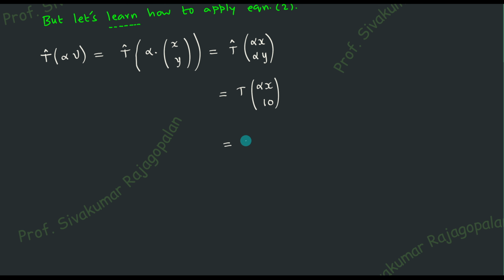Suppose I want to take the alpha outside, then how does it look? Then it looks like x there and 10 by alpha. Only if it is 10 by alpha can I take the alpha common. And now the trouble comes. So as usual, you put a not equal to. Our conclusion is now clear: the second element we have to maintain only as 10. 10 by alpha is not allowed. Since 10 is not there at the last step, this is a not equal to. We can write that this is not equal to alpha T of v.